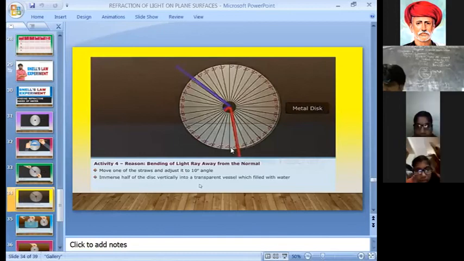Now keep this metal disc in the water container.